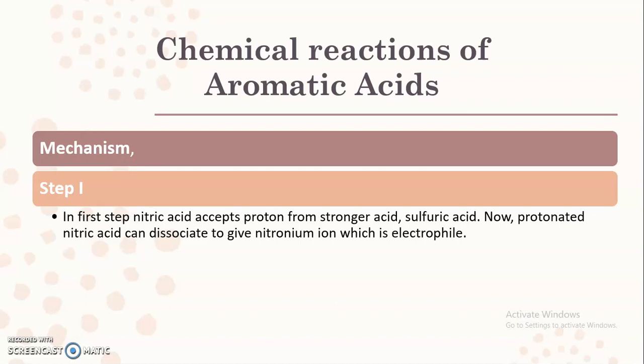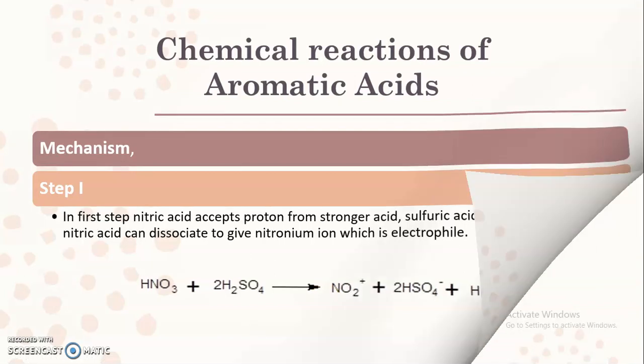In this case, the nitric acid accepts one proton from the stronger acid, sulfuric acid, and due to this there is formation of protonated nitric acid, and this protonated nitric acid undergoes dissociation to give the nitronium ion. These nitronium ions act as the electrophile. So here HNO3 is converted into the nitronium ion. This is the first step.